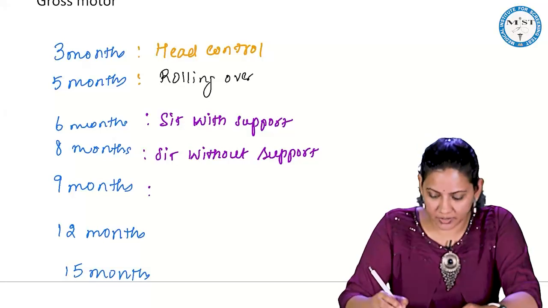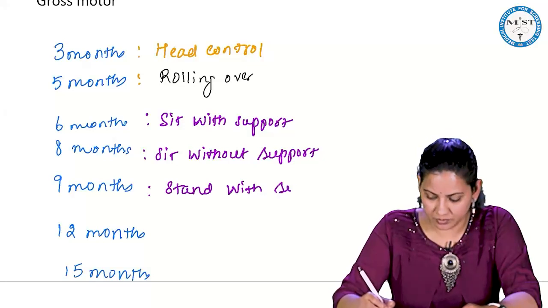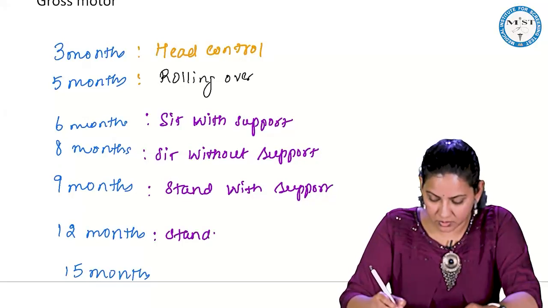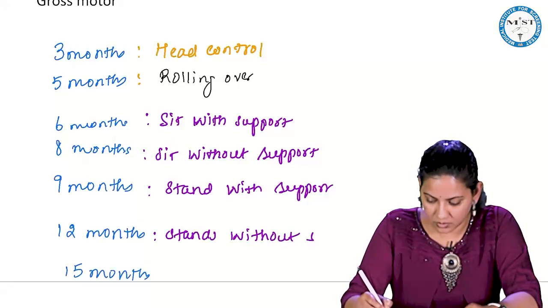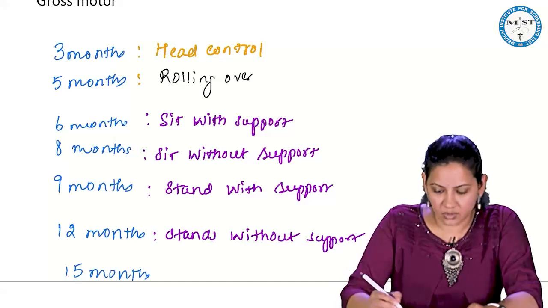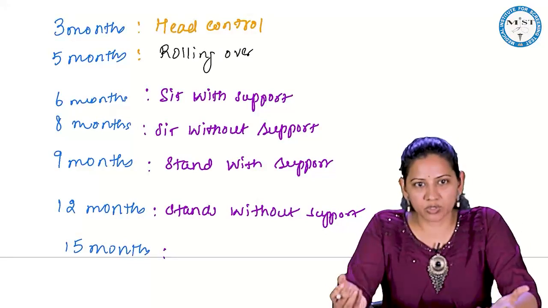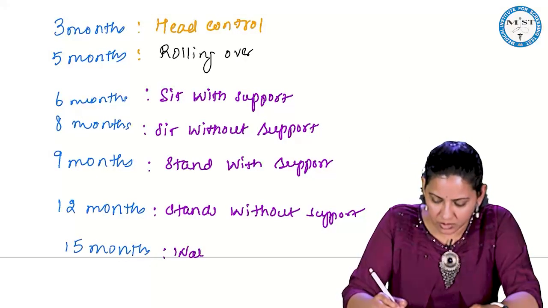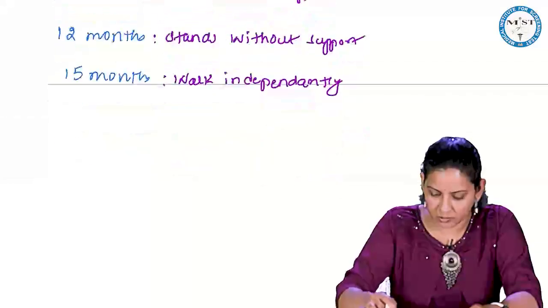Then a 9 month child is able to stand with support. Then at 12 months it stands without support. Then at 15 months, now the child is able to sit, able to stand. What will it do? Yes, it will start walking. So, walks independently. Clear?